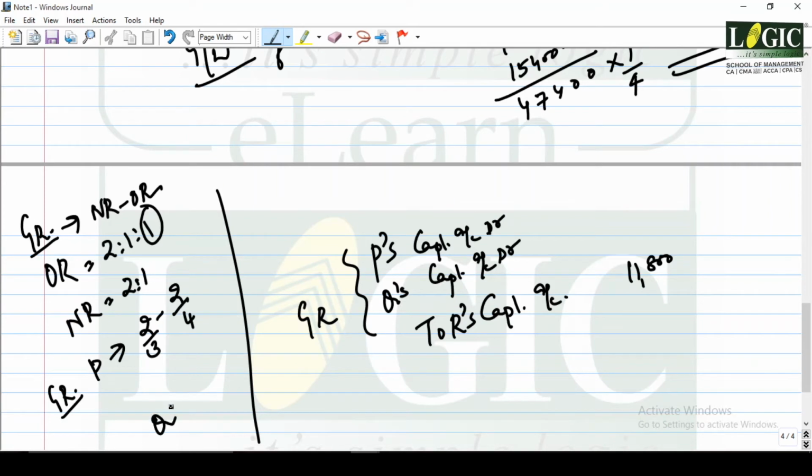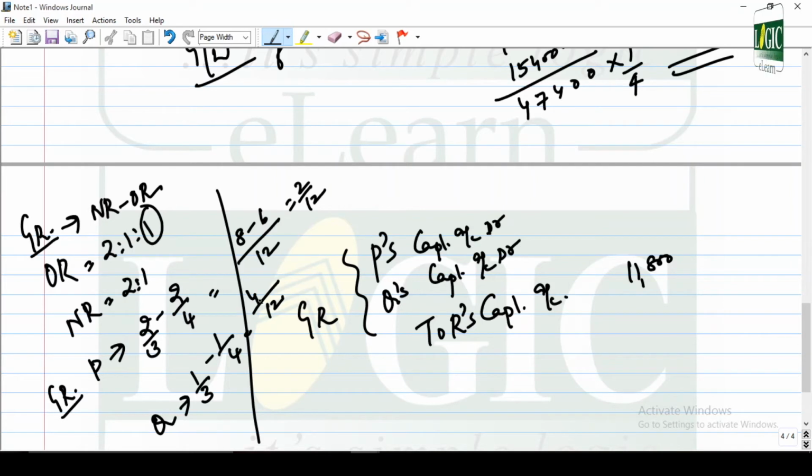Now the gaining ratio of Q is equal to 1/3 minus 1/4. 12 is the LCM: 4 2s are 8, 3 2s are 6, so it is 2/12. For Q, 4 minus 3 equals 1/12. So the gaining ratio is equal to 2:1.